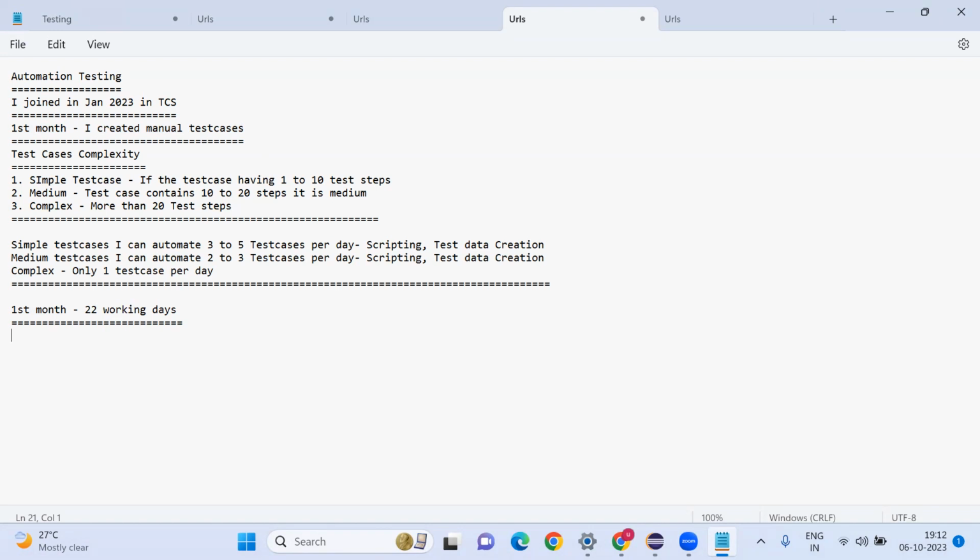If you take an average of 3 test cases per day for a single resource who is going to automate, then for 22 days, how many test cases? 66.